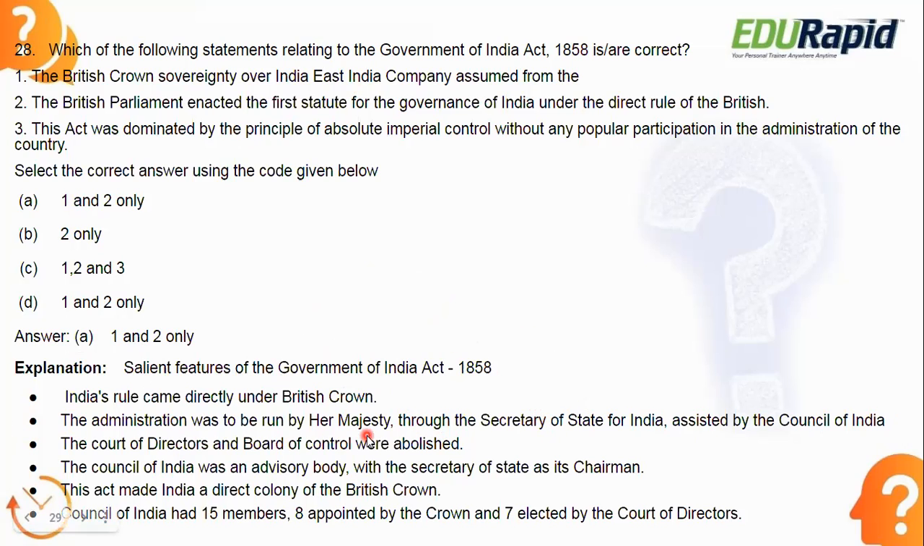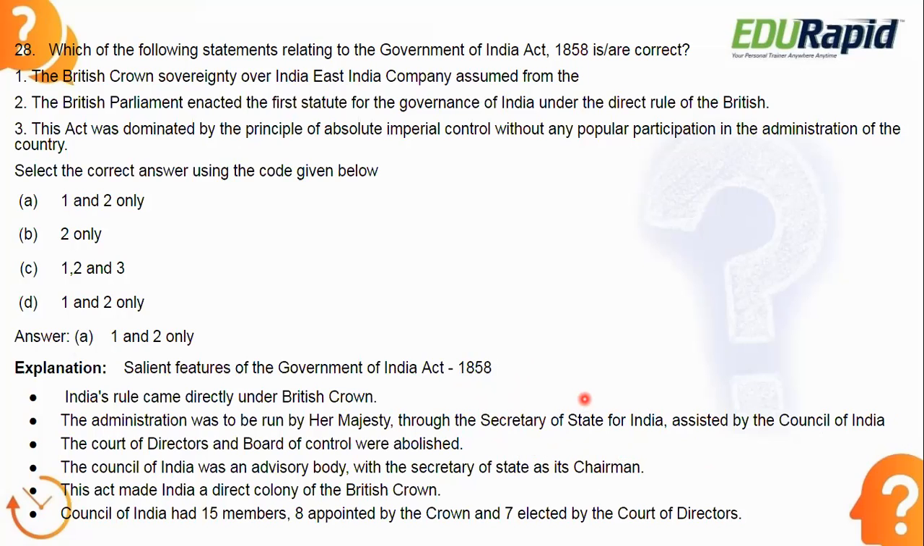Okay, so the first feature was that India's rule came directly under the British Crown. That is obvious, we have discussed it. Next, the administration was to be run by Her Majesty through the Secretary of State for India. So they established a different official, the Secretary of State for India, who is responsible to the Majesty, and he is responsible to the council of the Britishers, the British Parliament, I would say.